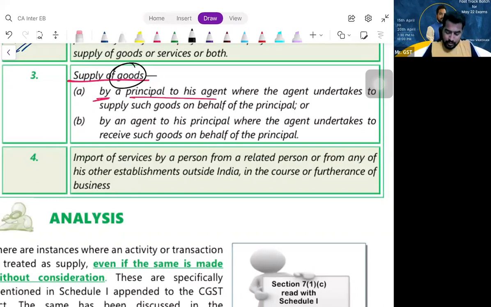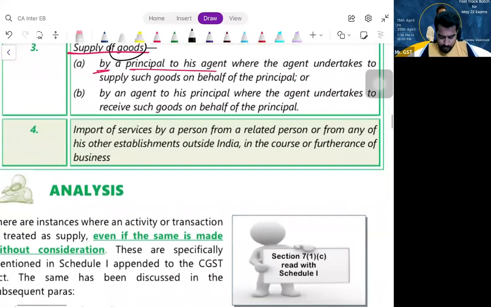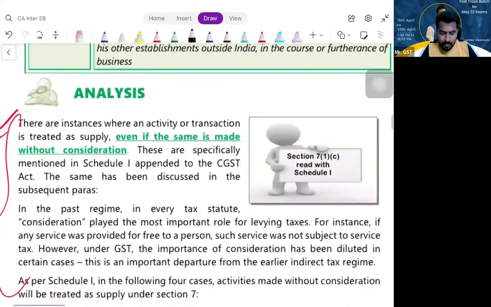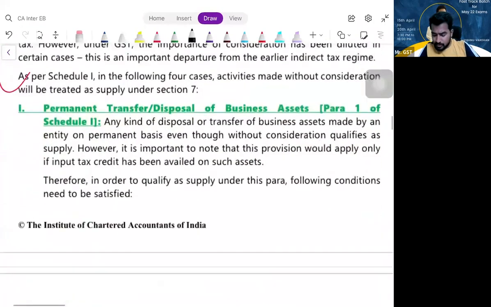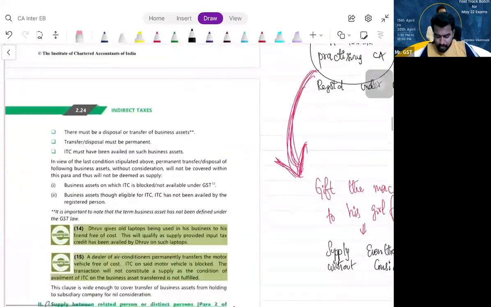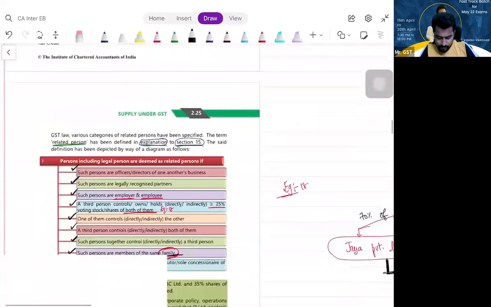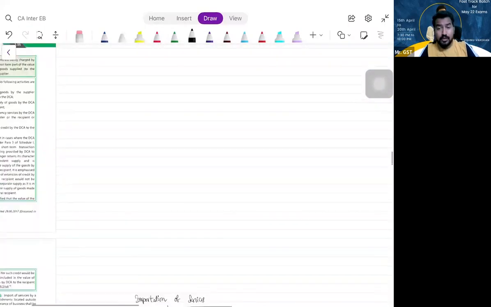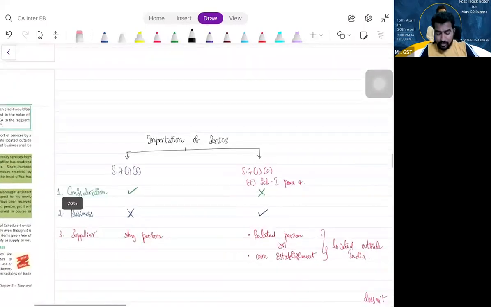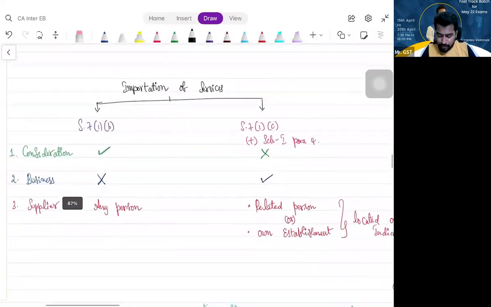Right. So now please understand, whenever they ask you about importation of service, they will test you two things. One is clause B, the other is clause C, read along with Schedule 1, para 4.